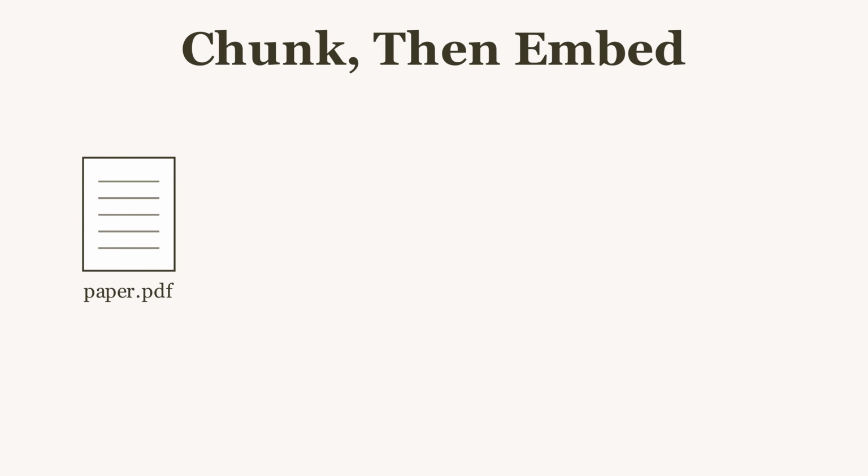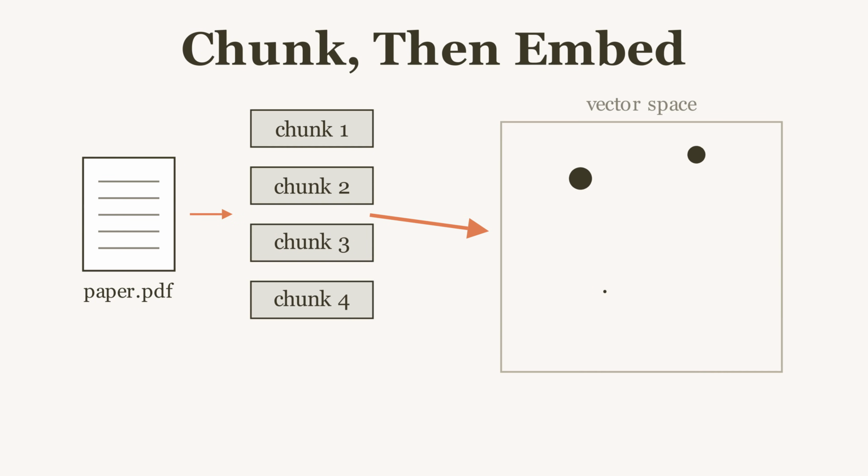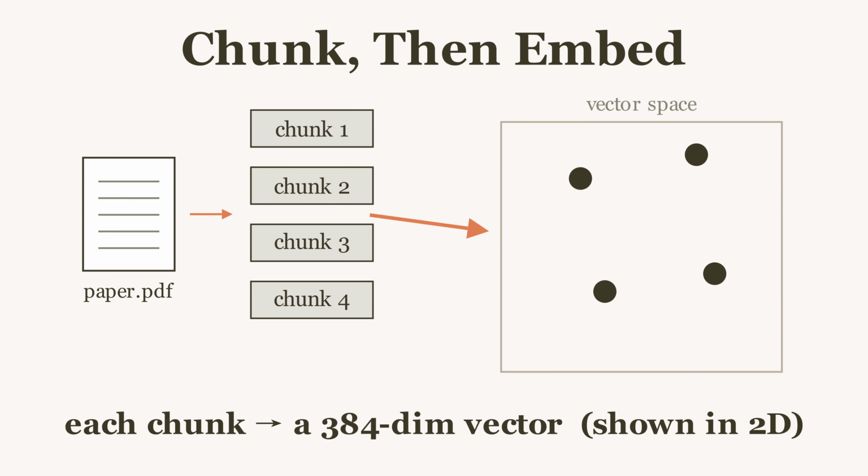Run it and the document stops being text. The PDF is sliced into chunks and each chunk lands as a point in a high-dimensional space, shown here in 2D. Passages about the same idea sit near each other, unrelated ones drift apart. The meaning of your document is now geometry.